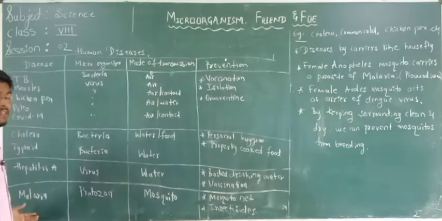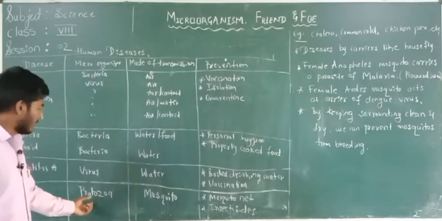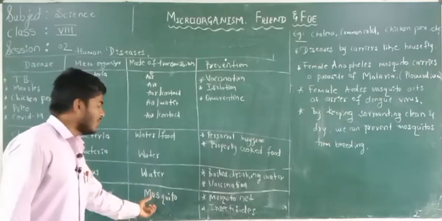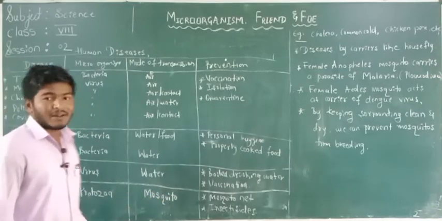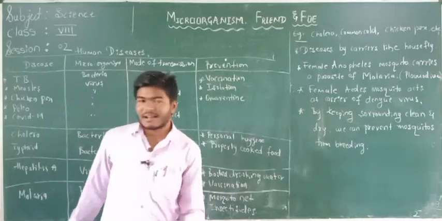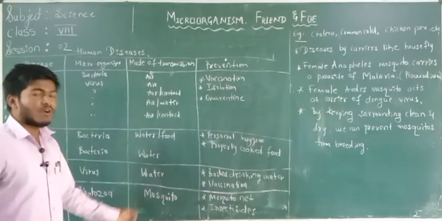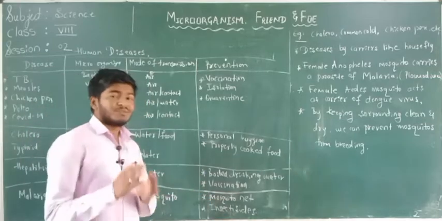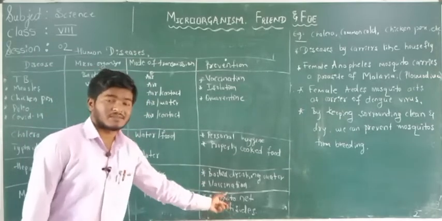And the last human disease I am discussing here is malaria. It is caused by the microorganism called protozoa, and it is transmitted by mosquitoes. So it is one of the diseases which is transmitted through mosquitoes. So what are the prevention steps we are going to take here?